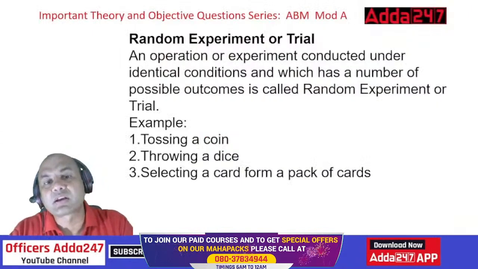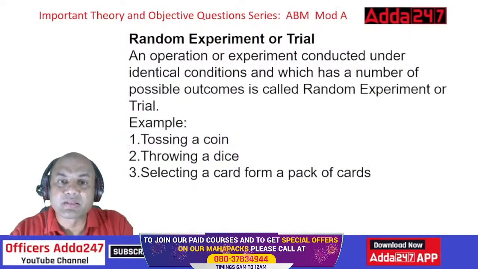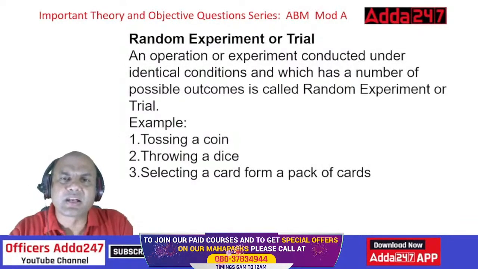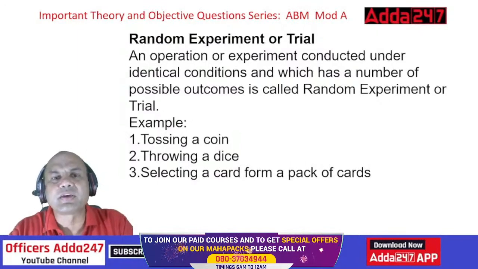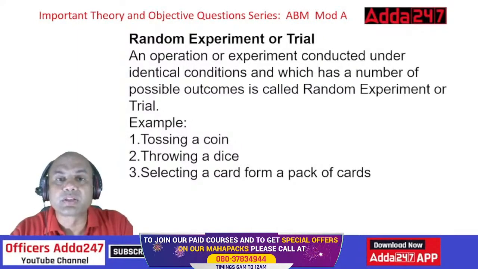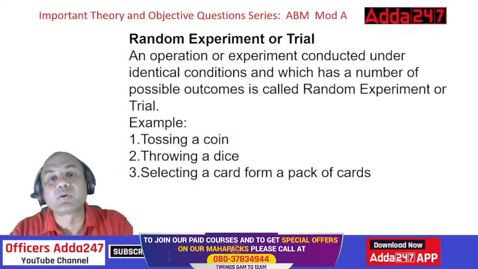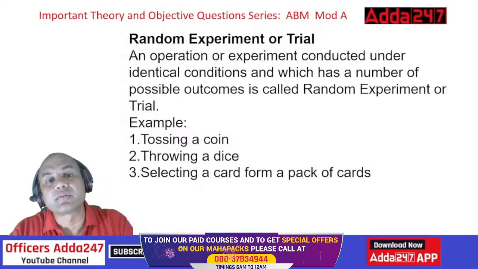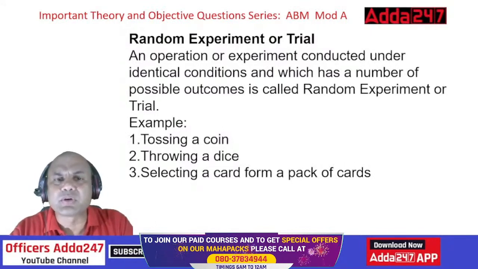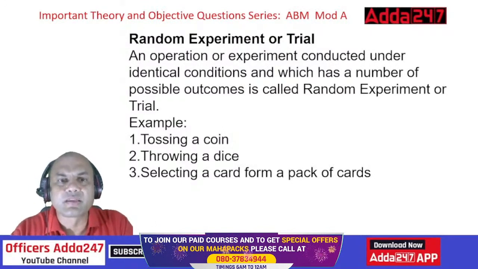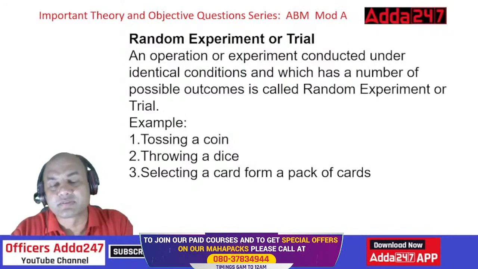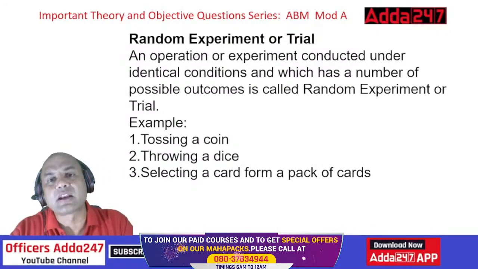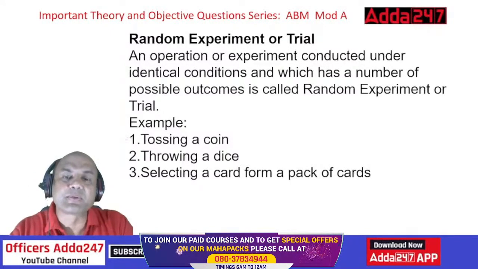Random experiment or trial. What do you mean by random experiment? What is the word random called as? Random means anything. Suppose if I go to any place which I don't know, then I am going to a random place, isn't it? How does the mosquito move in the air? It moves in a random direction. It doesn't have any specific direction. So that is known as random. So what is a random experiment?